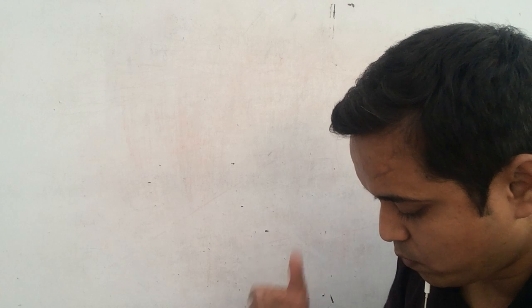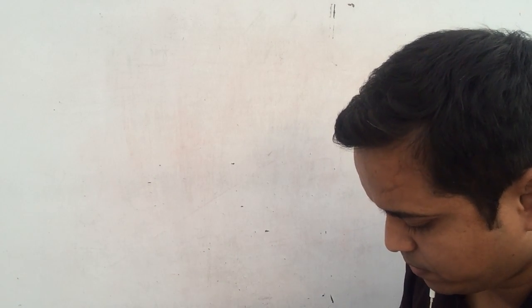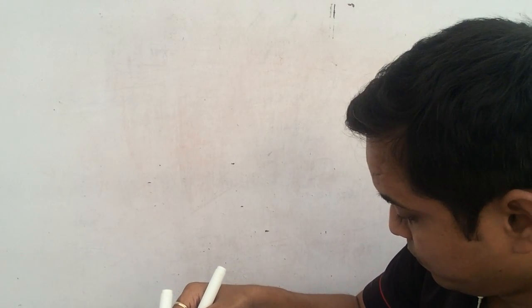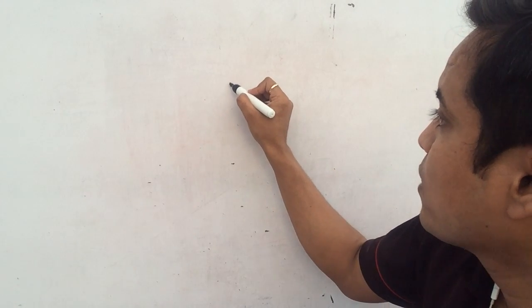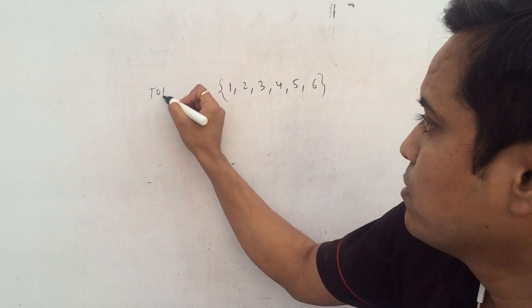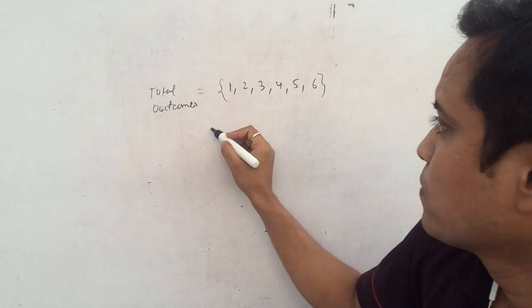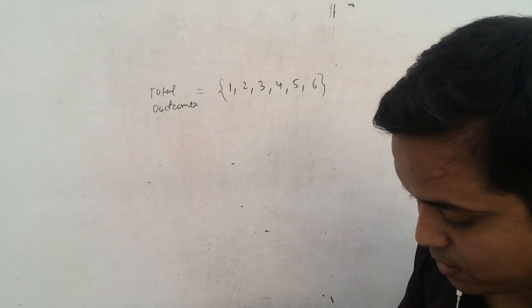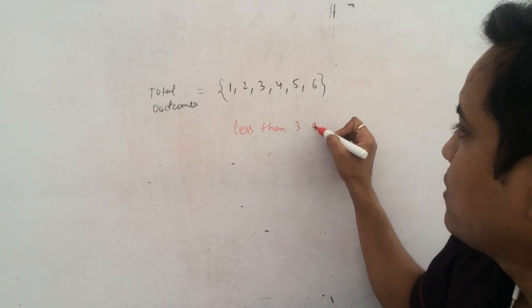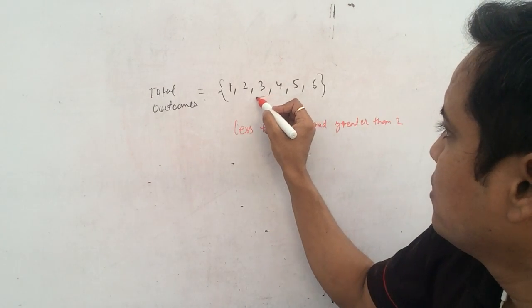Now, if a die is thrown once, what is the probability of getting a number less than 3 and greater than 2? If you have thrown a die, you have 6 total outcomes. What is the probability of getting a number less than 3 and greater than 2?